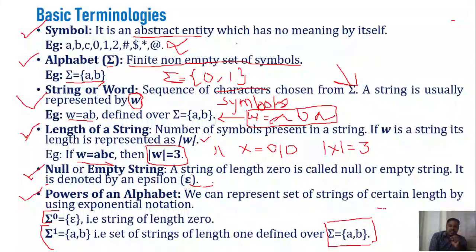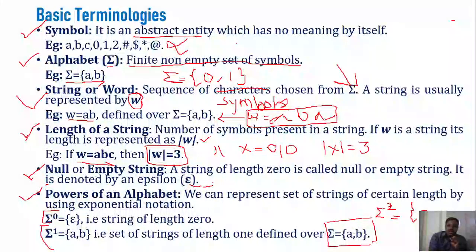Now let me tell you sigma power 2. What will be the value for sigma power 2, or alphabet set power 2? That represents the set of all strings of length 2. So what are the possibilities?